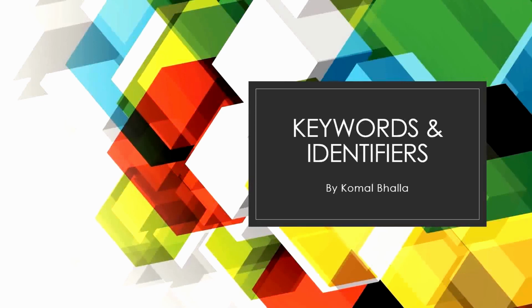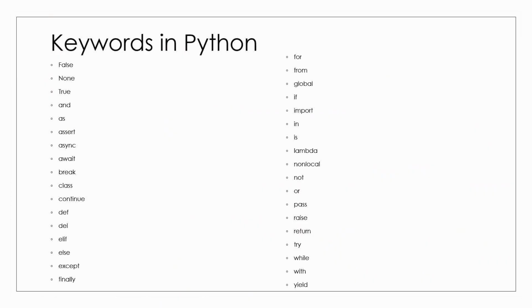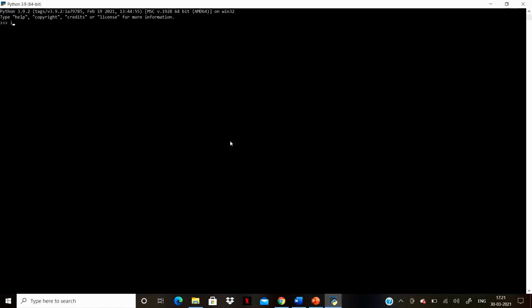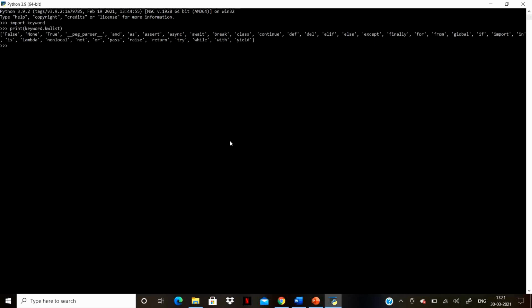There are around 30 keywords in Python, which may vary with various versions of Python. All these keywords may be removed or added in different versions of Python. To access the keyword list in the current Python version, use the command import keyword. Let's try this out in Python. Print keyword.kwlist. This gives a list of all the keywords in the Python version which we are using now.